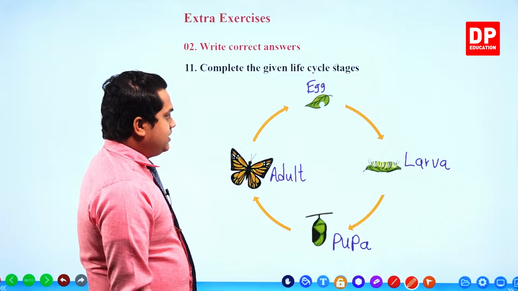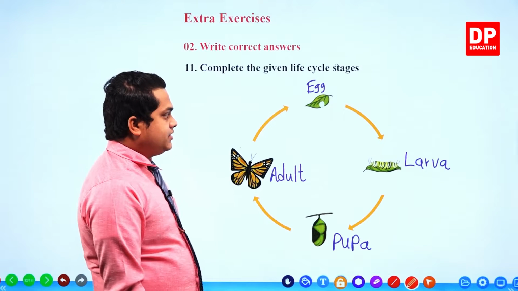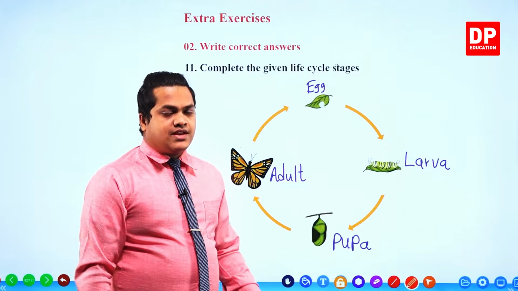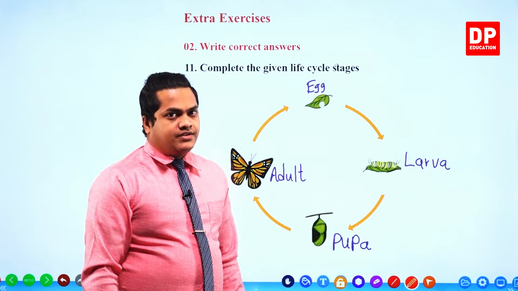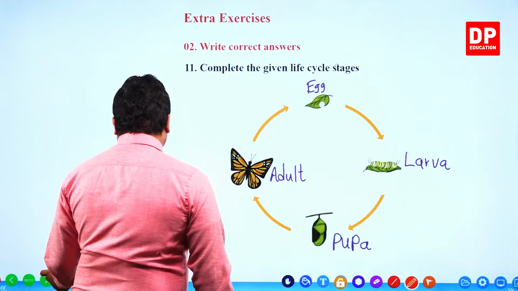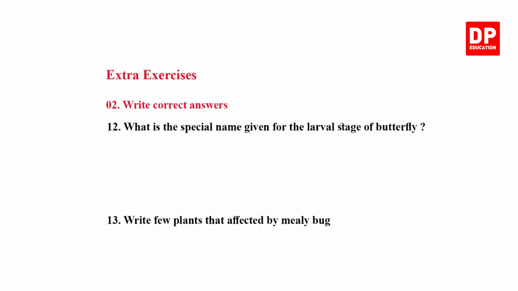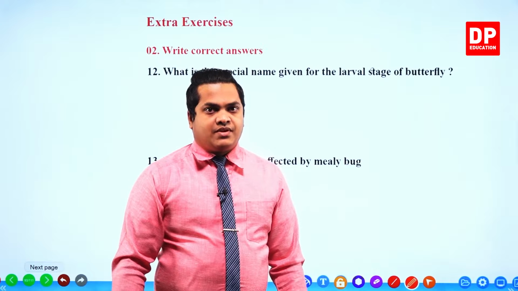So eggs, larva, pupa, then finally the adult. These are the 4 stages that we can observe in the life cycle of the butterfly. Then the next question, question number 12. What is the special name given for the larval stage of butterfly? As you know, the larval stage of the butterfly is referred to as the caterpillar.